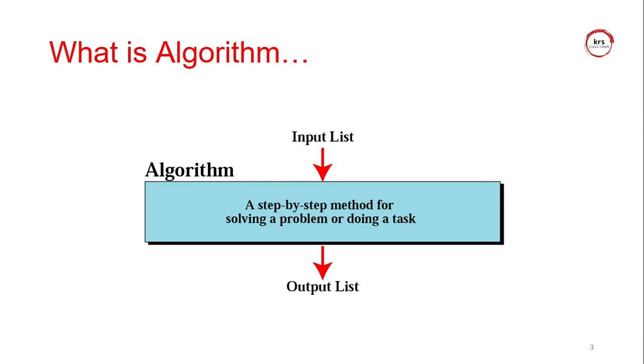So it has an input. Now the input values are b and c. Then the operation, step by step, is a equal to b plus c. So the addition operation is the main task, the task being done. Then the output is the final result. So the process is based on input values and produces the output values.